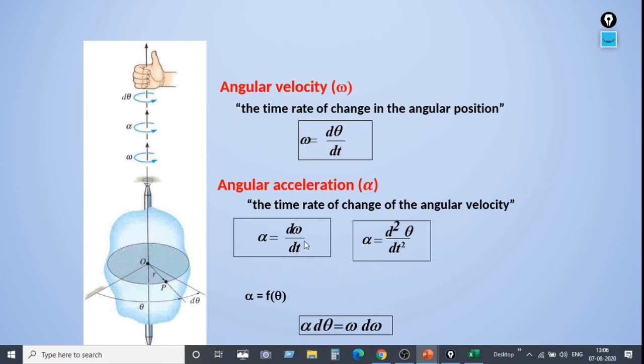Hence alpha is equal to d omega by dt. Or in terms of angular displacement, alpha is equal to d square theta by dt square. Finally, if you observe this, alpha is a function of theta, or else alpha d theta can also be written as omega d omega. This can also be written in this way.